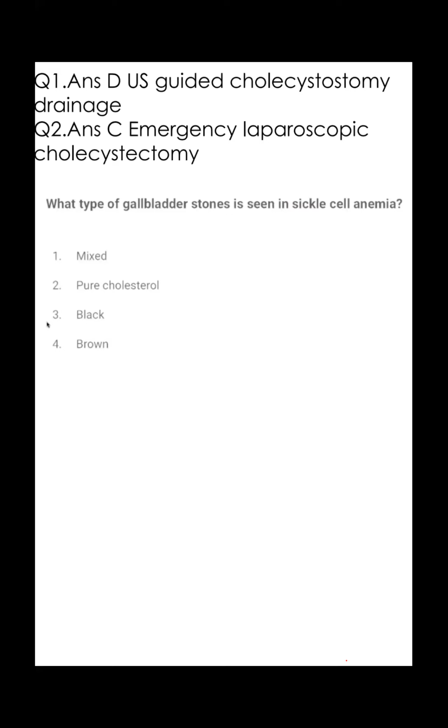I don't exactly remember, but I have studied this particular question. Okay, no issue, I'll discuss. I want to know regarding the mixed variety and black. So where will I find the mixed variety? Any candidate want to know about the mixed variety? In which condition will I find it?